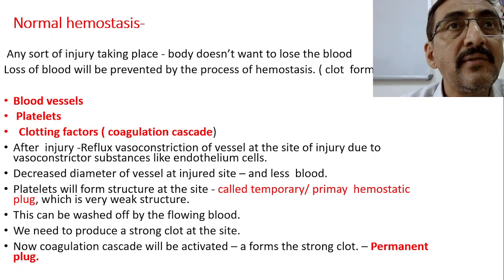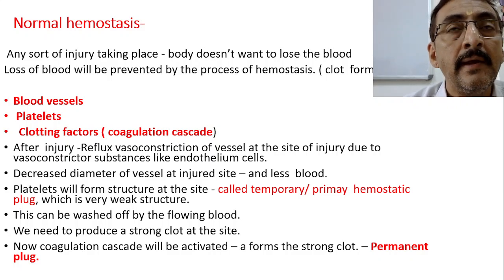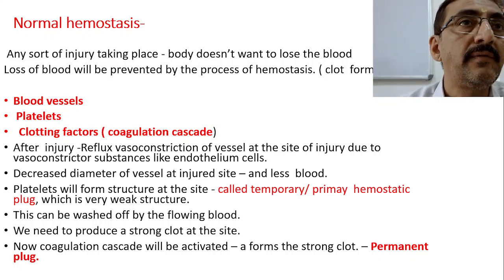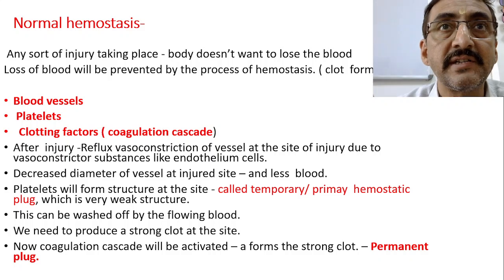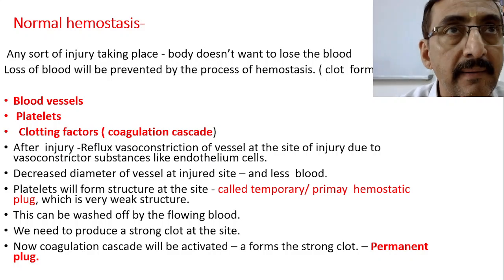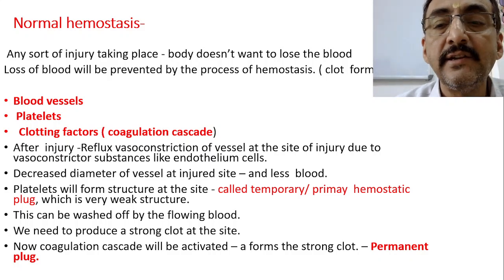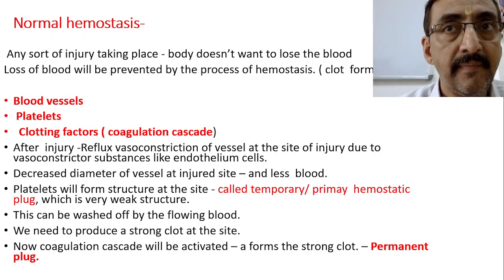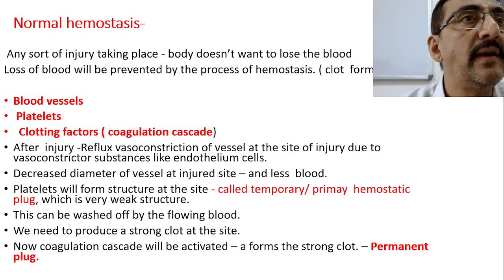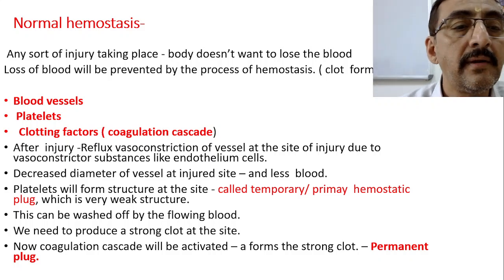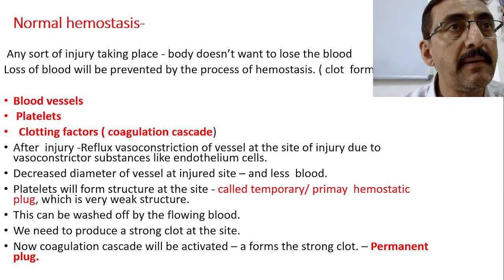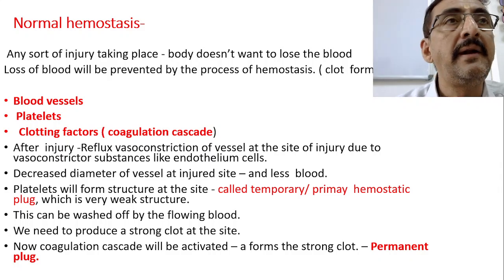Okay. So once these clotting factors get activated, they produce fibrin. Ultimately they convert the fibrinogen into fibrin, which is a mesh-like structure, and these mesh-like structures deposit over this temporary plug formed by the platelets. That leads to the formation of the permanent plug, which is a firm one. It cannot be washed away by the blood flow so easily. That is called the permanent plug. So we have the primary hemostatic plug or temporary plug, followed by the permanent plug.